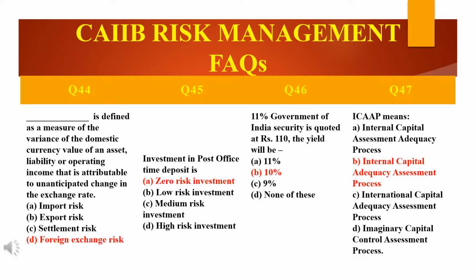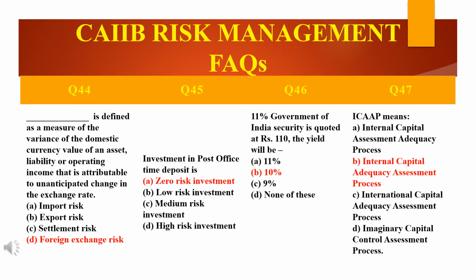The next question is, see, ICAAP. What is the full form? There are 4 options given. As a banker, you may be aware of what ICAAP is. The first option is internal capital assessment adequacy process. Second is internal capital adequacy assessment process. Third is international capital adequacy assessment process. Then the fourth option is imaginary capital control assessment process.